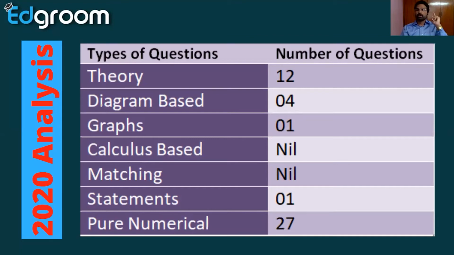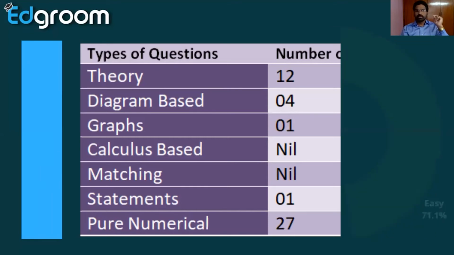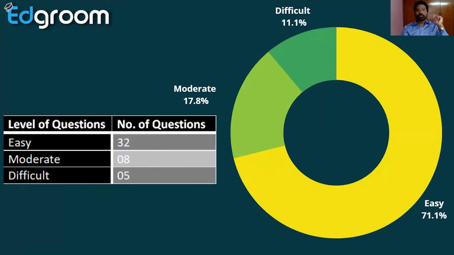So once again, I will tell you, theory questions, 12 questions are there. Focus on theory questions. Focus on basic concepts. Okay, next let us see the level of questions in 2020. Here we have a diagram. Most of the diagram is filled with light yellow. Light yellow indicates the easy part. So the majority of the questions are easy.